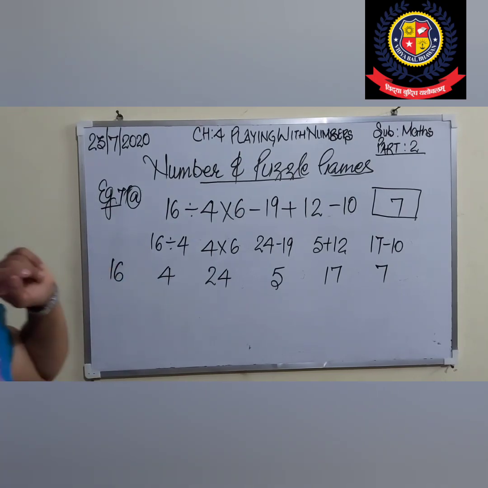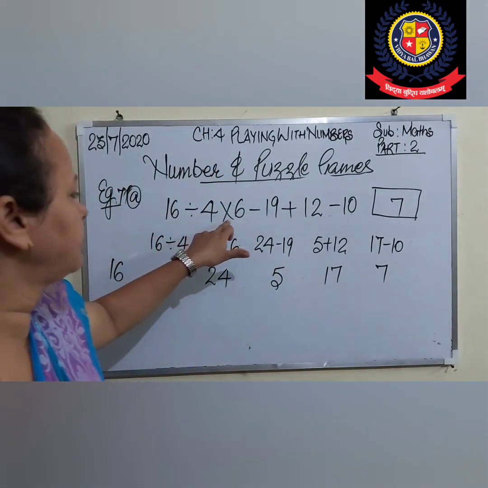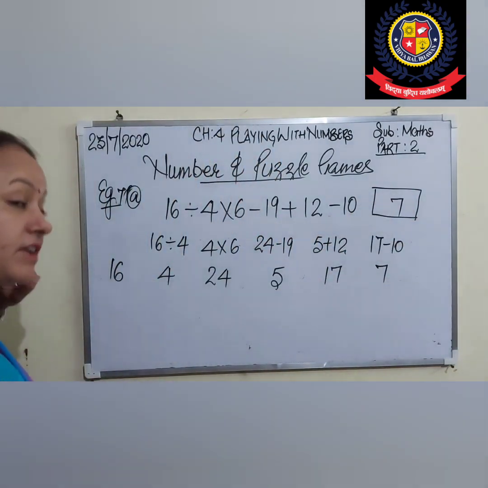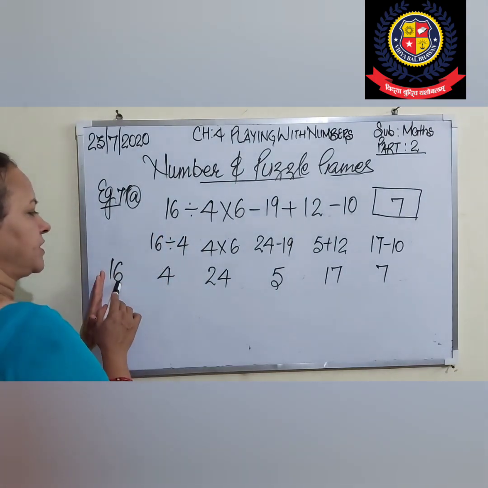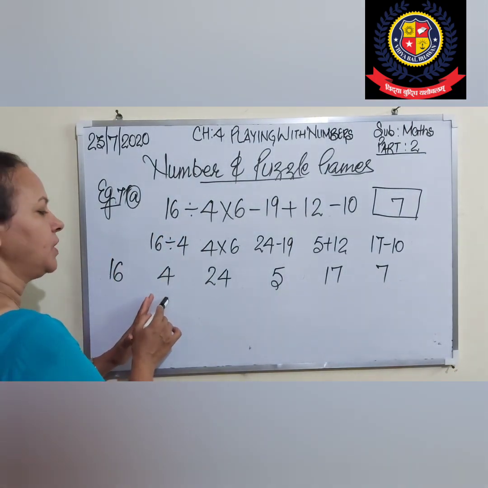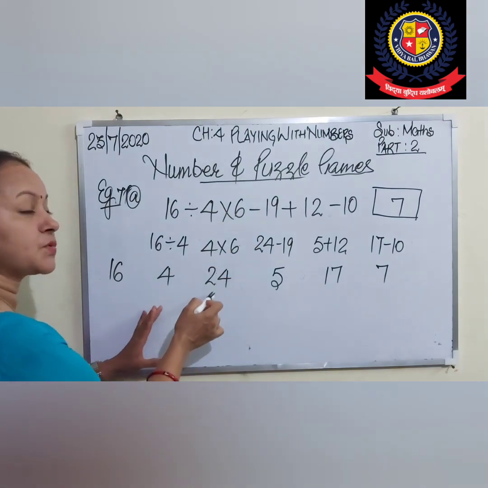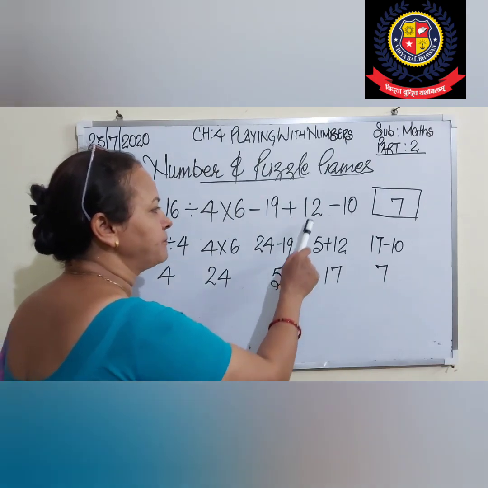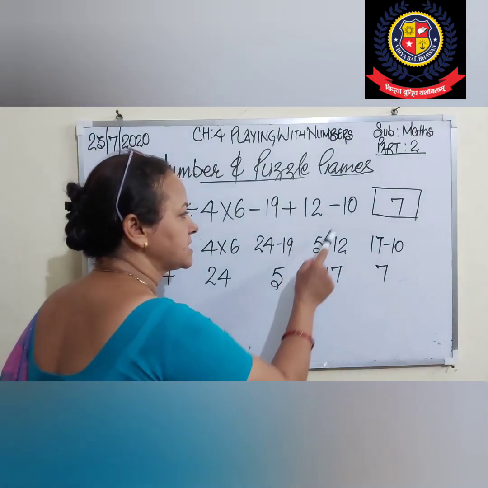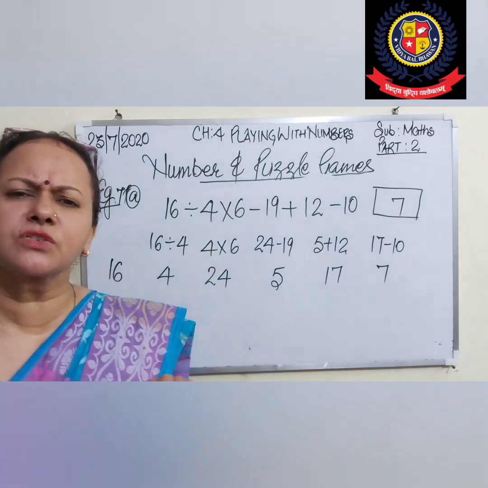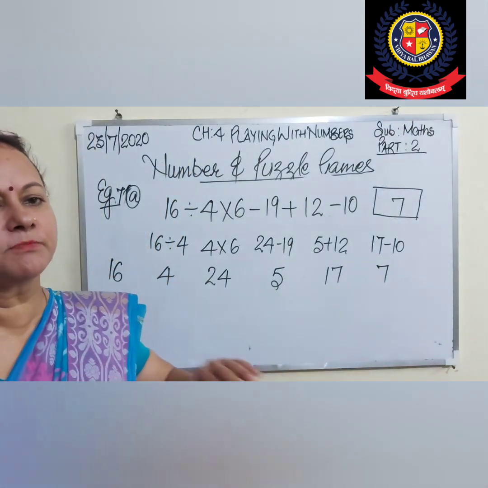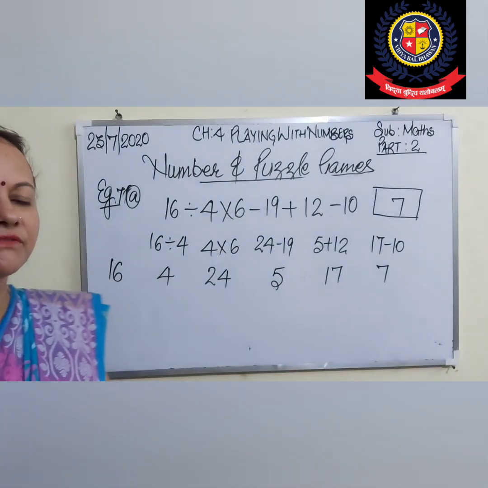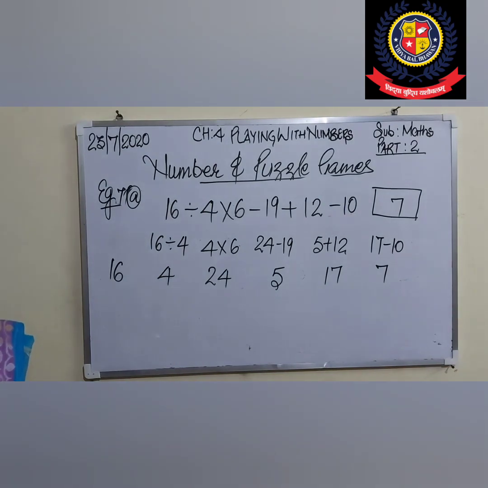Student, A part I want to tell you again. This is 16 divided by 4 into 6 minus 19 plus 12 minus 10. What will be filled? This will be 7 as told you earlier. So 16 I have written as it is. 16 divided by 4 is 4. 4 multiplied by 6 is 24. Right? 24 minus 19 is 5. 5 plus 12 is 17 and 17 minus 10 is 7. That's all. Only you have to follow this one method. The previous method was a little bit problematic, so I am going with the same pattern which I followed in the B and C part. Okay.